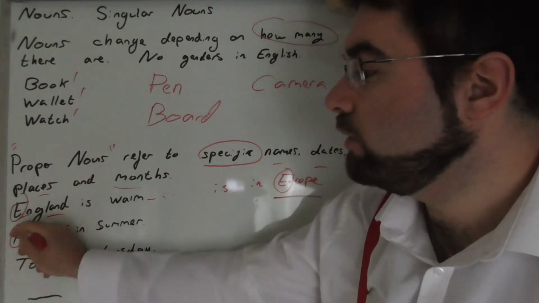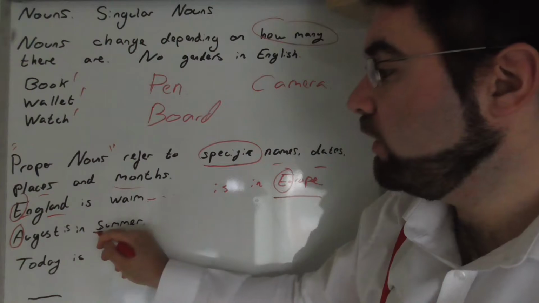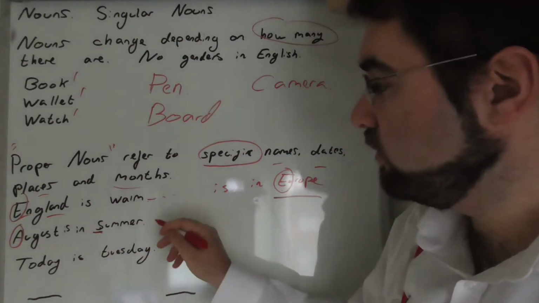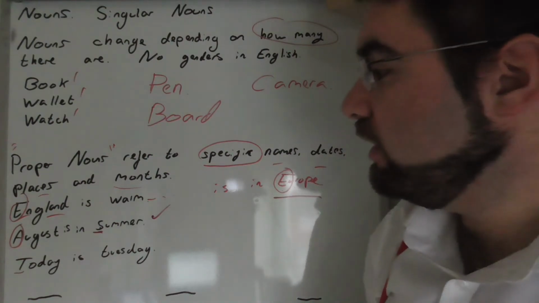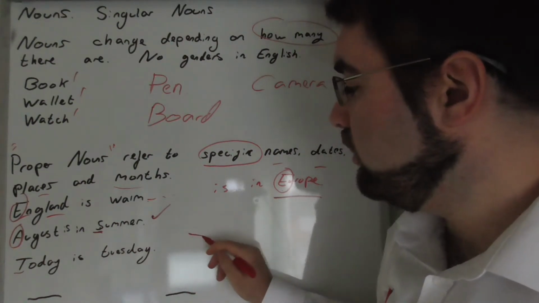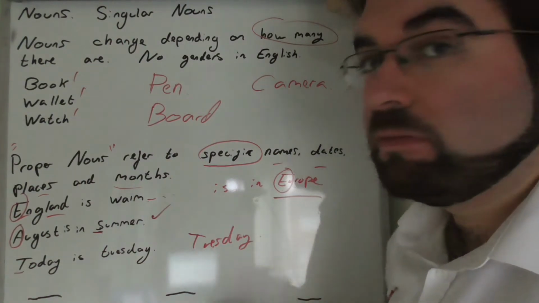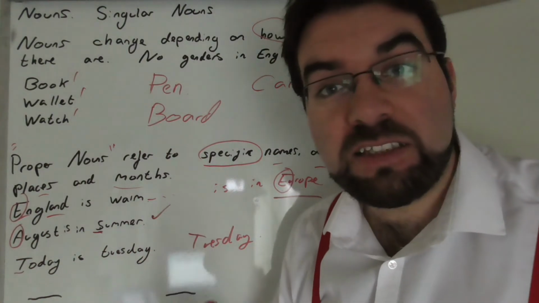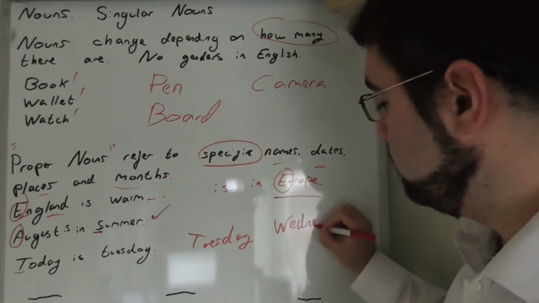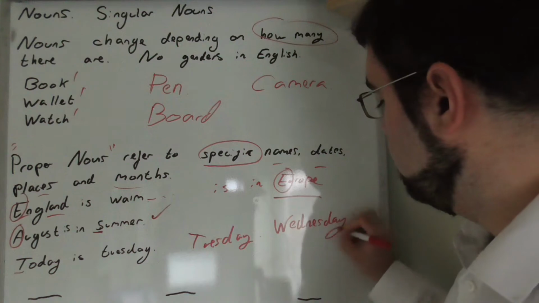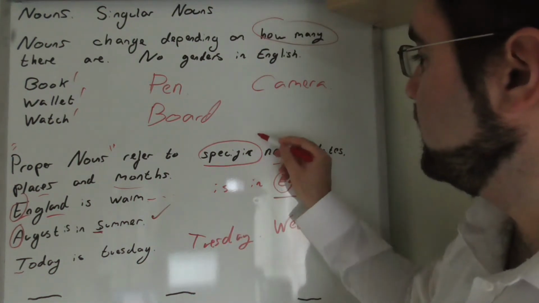August. A month, capital. Is in summer, capital. Season, summer. Today is Tuesday. We could even say Tuesday. Tuesday. Well, today is Wednesday. So Wednesday, a date. Wednesday. Very nice.